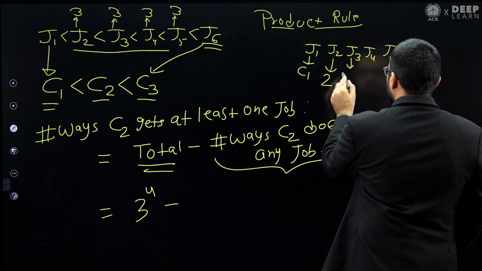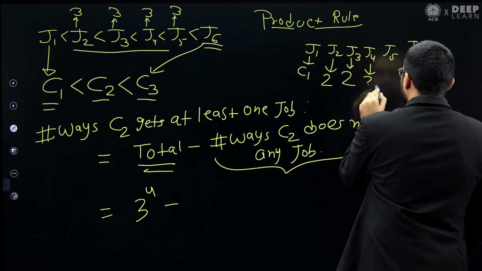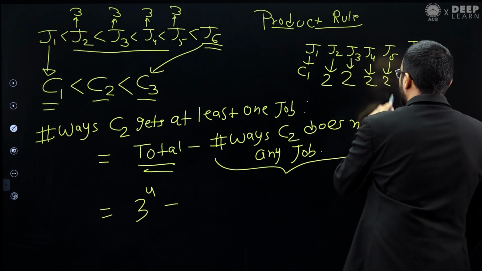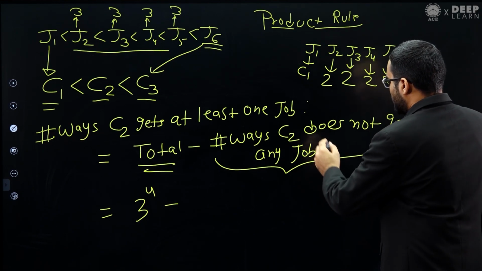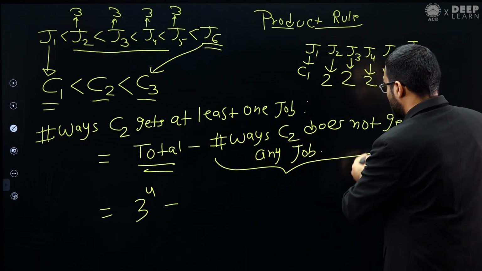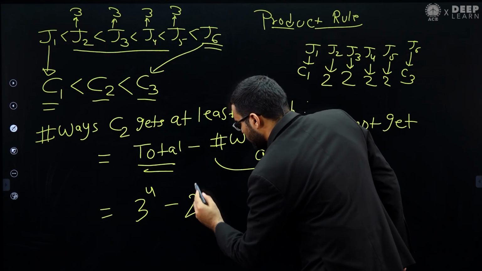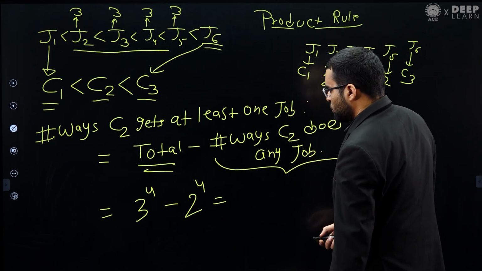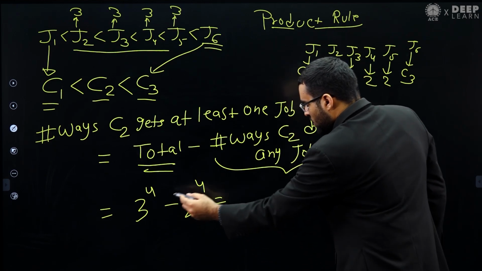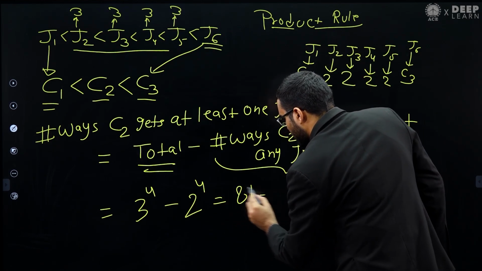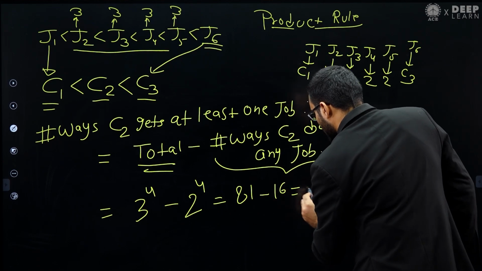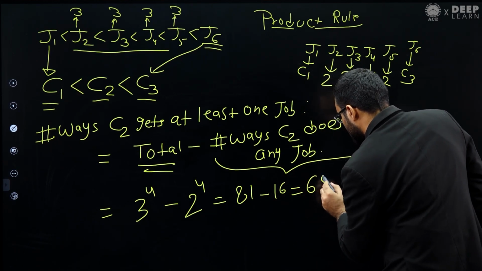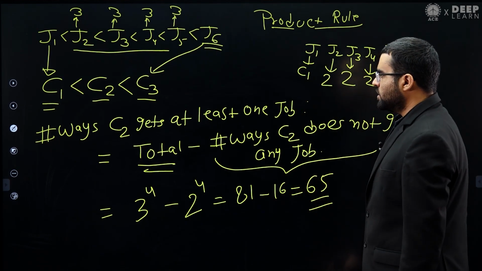So for J3 also we have two choices. For J4 also we have two choices. For J5 also we have two choices. So the number of ways such that C2 does not get any job will be 2 power 4. So this will be 3 power 4 minus 2 power 4. You can calculate this value very easily. This is 81 minus 16, so you can calculate 65. So the answer will be 65.